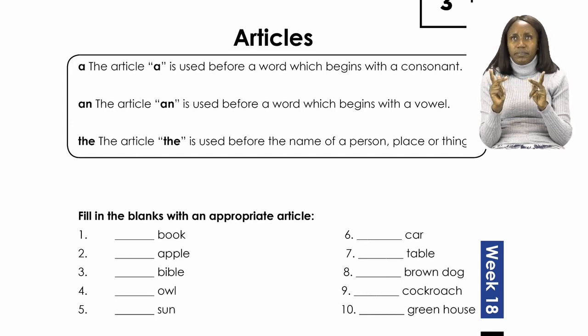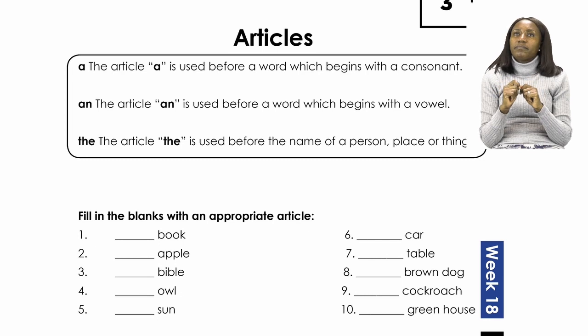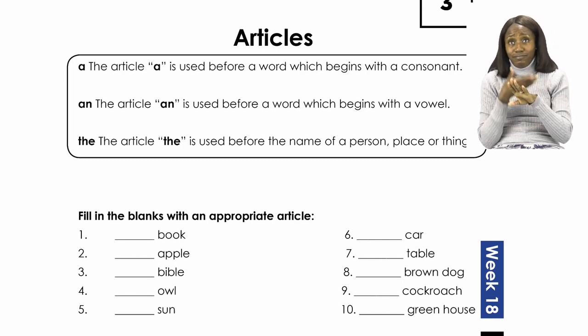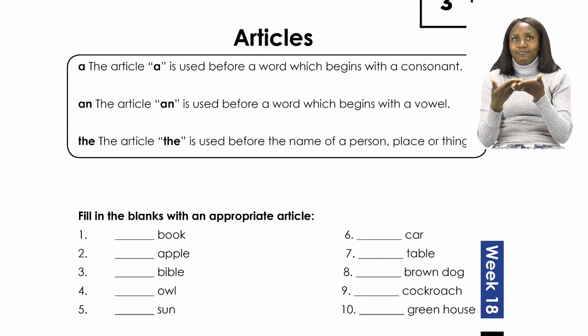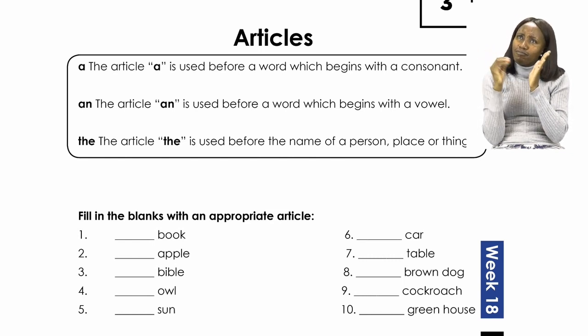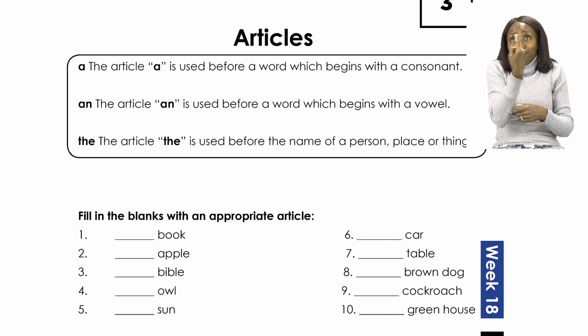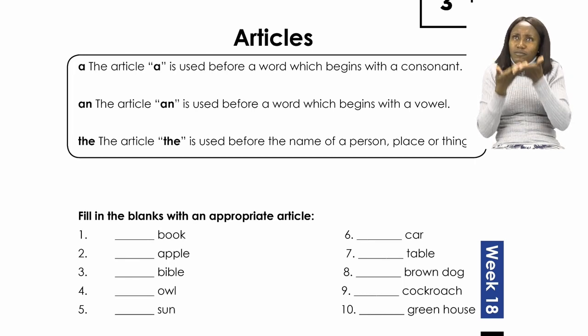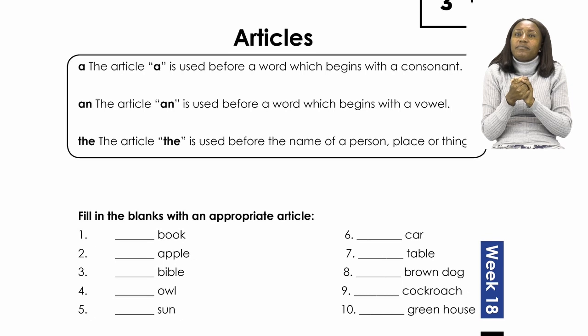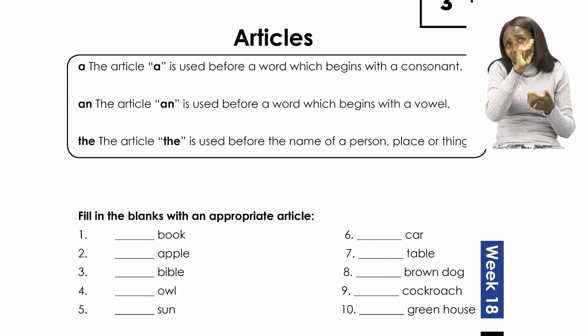Okay, right. I am going to do the first 3 examples with you. In the activity, it says, fill in the blanks with an appropriate article. So I'm going to do number 1, number 2, and number 3 with you. Number 1, is it a book, an book, or the book?